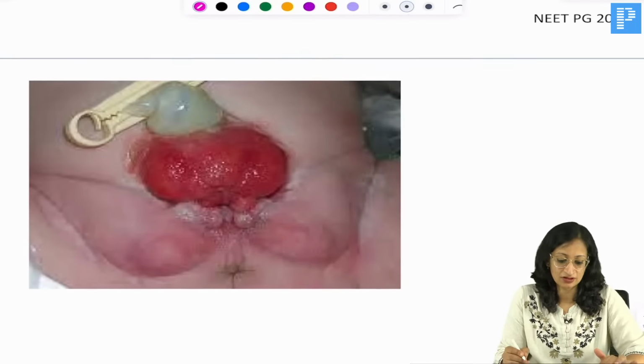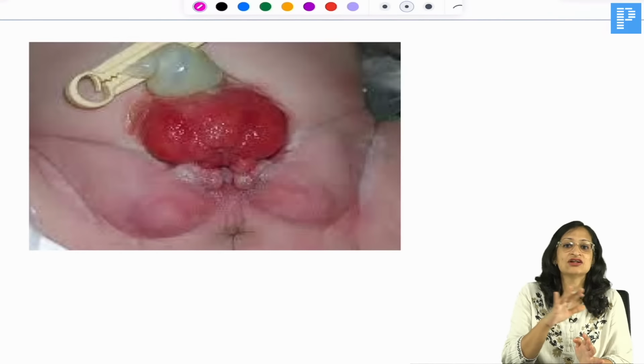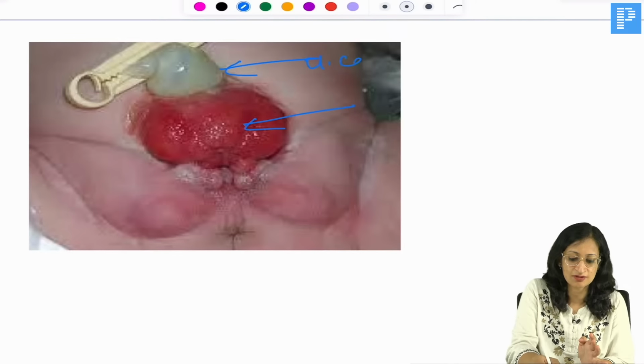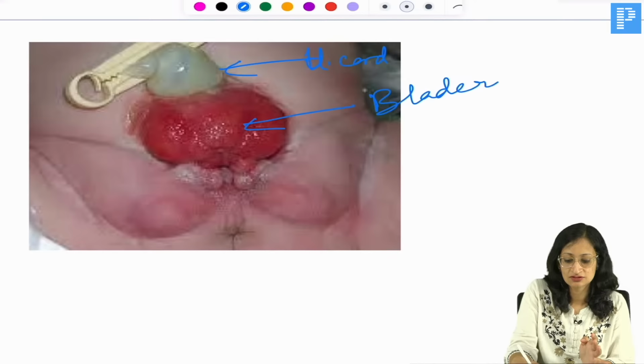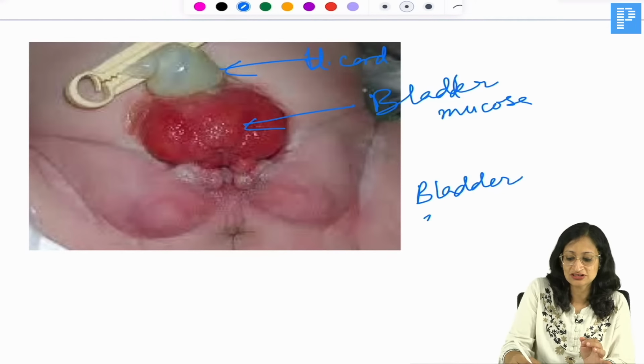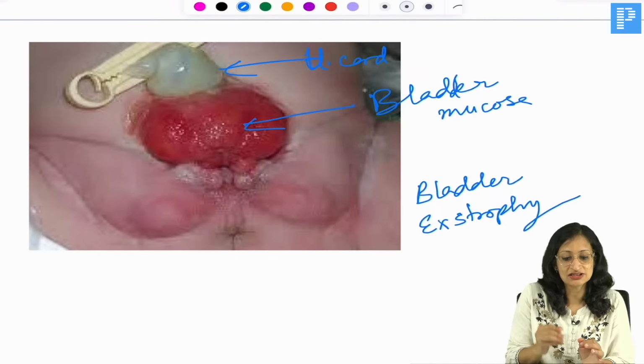Okay. What do you see here? So, you can see the anterior abdominal wall, the anterior wall of the urinary bladder, everything is absent, and the bladder mucosa is exposed to outside. This is the umbilical cord stump. Okay. And you can see that the bladder mucosa is exposed to outside. So, this condition is called, yes. So, very good. This has been asked previously in one of the exams recently. So, it is bladder extrophy, also known as ectopia vesicae.